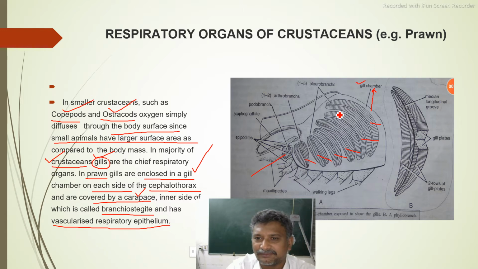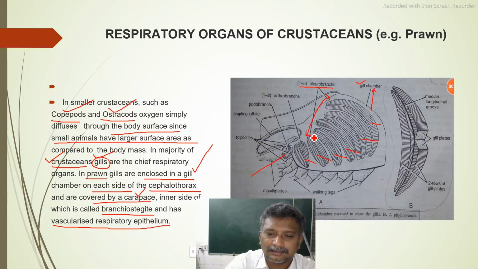Once again, all of you see this, 1 to 5 pleurobranchs. Is it visible? From here to here. Yes, is it visible to all of you? Video, audio, is it clear? Say the answer. Respond. Yes, sir.